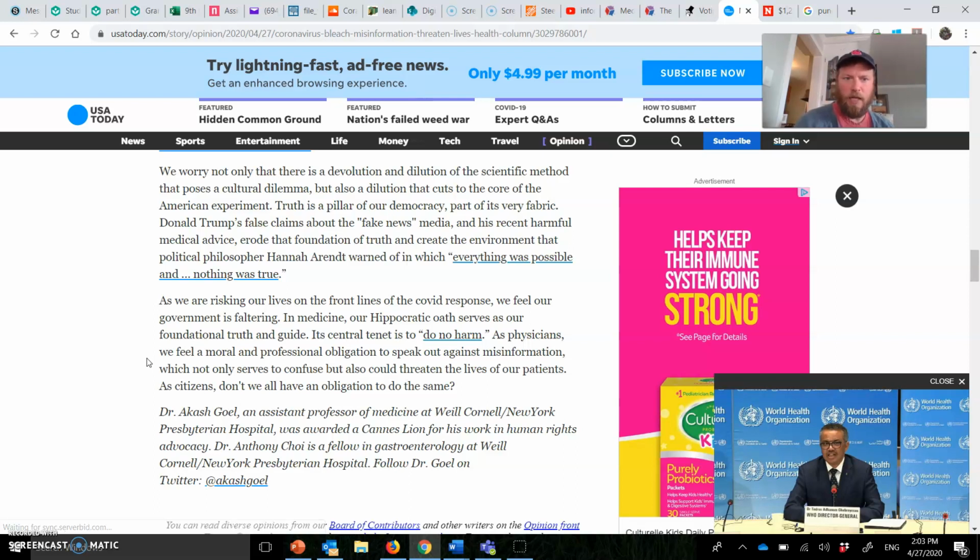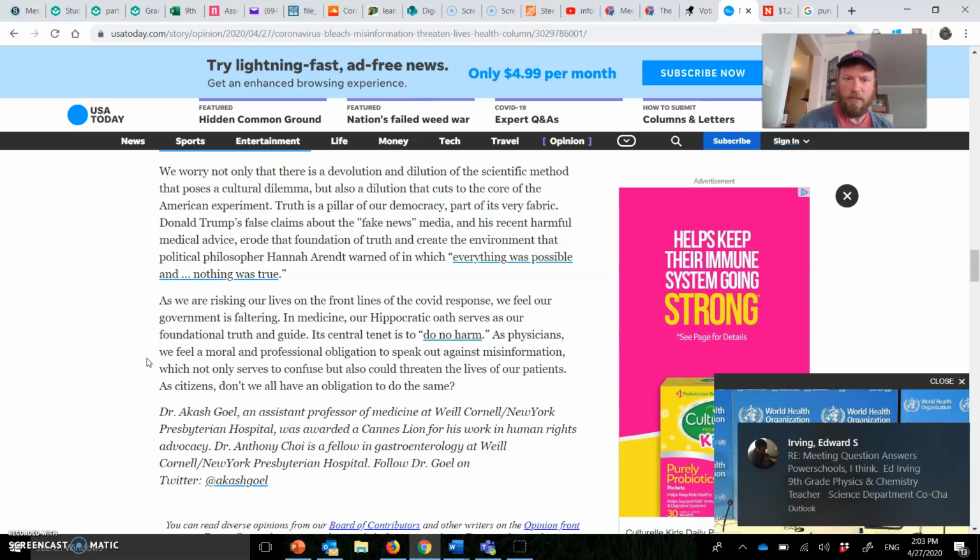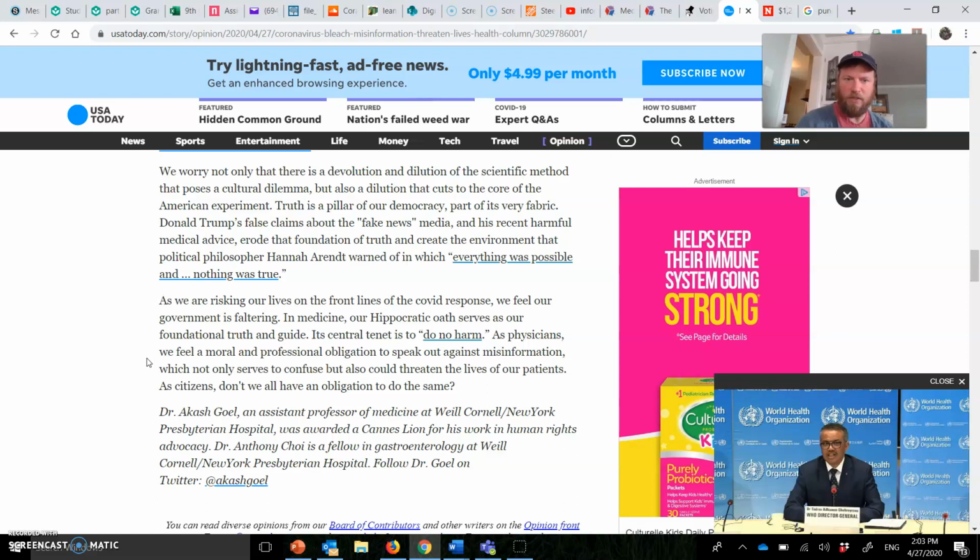As we are risking our lives on the front lines of the COVID response, we feel our government is faltering in medicine. Our Hippocratic oath serves our foundational truth and guide. Its central tenet is to do no harm. As physicians, we feel a moral and professional obligation to speak out against misinformation, which not only serves to confuse, but also to threaten the lives of our patients. As citizens, don't we all have an obligation to do the same?